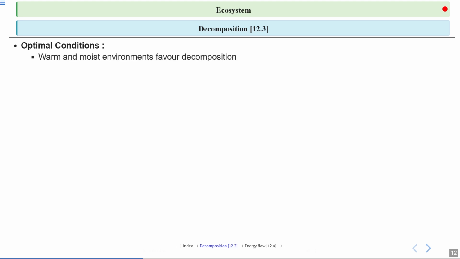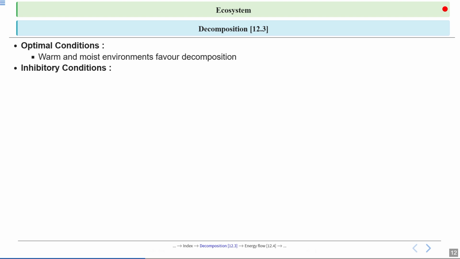Okay, let's talk about the optimal conditions for decomposition. A warm and moist environment does favor the process of decomposition, as these conditions provide the optimal environment for the microorganisms and enzymes responsible for breaking down dead organic matter.